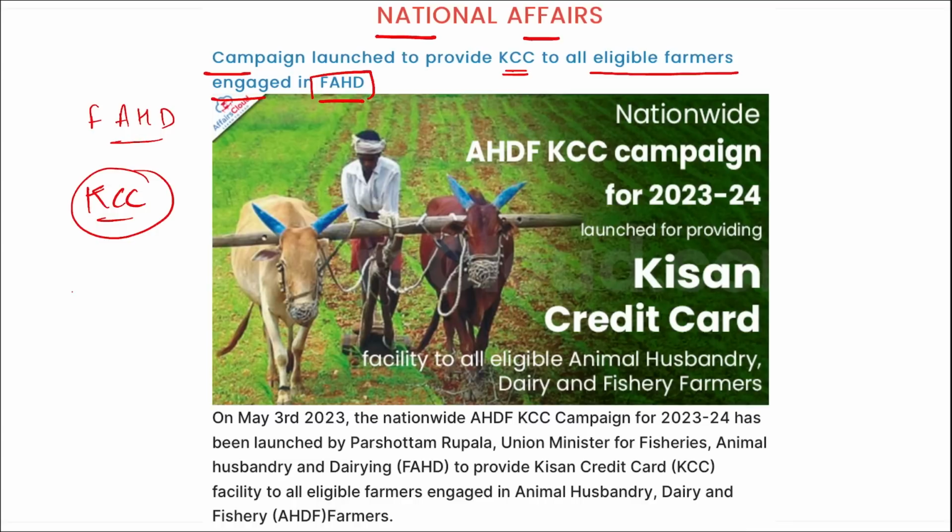Apart from this, remember, this KCC will be provided to all the eligible animal husbandry, dairy and fishery farmers in order to improve their income by avoiding the financial uncertainties that are faced by them. Correct? Apart from this, more than 27 lakh fresh KCCs have already been sanctioned to animal husbandry and fishery farmers as a result of the campaign.